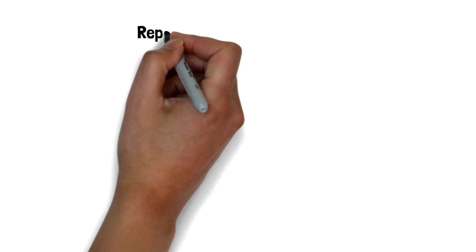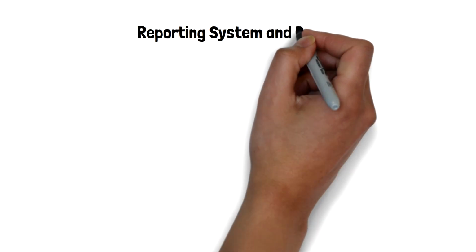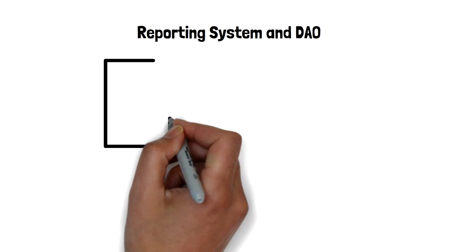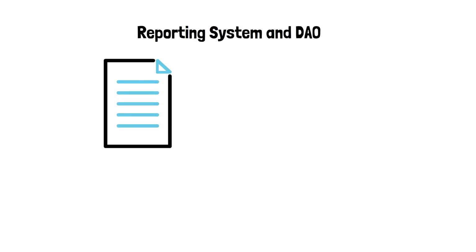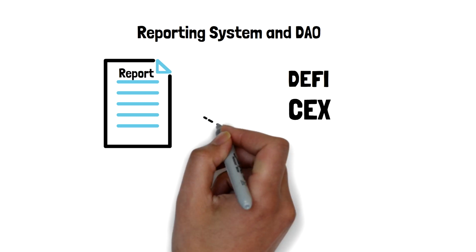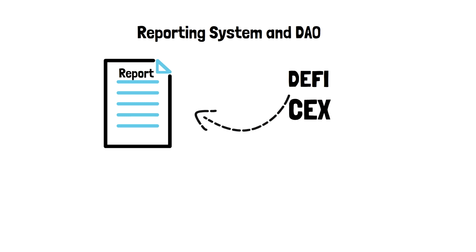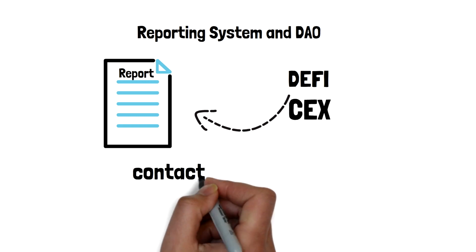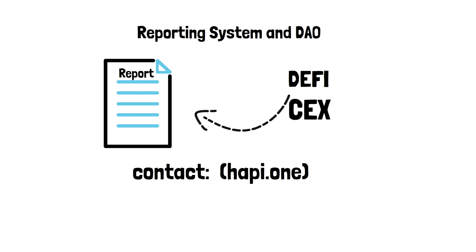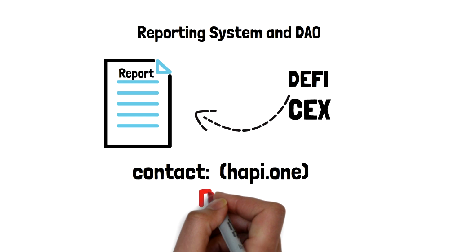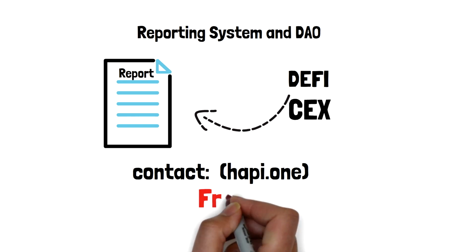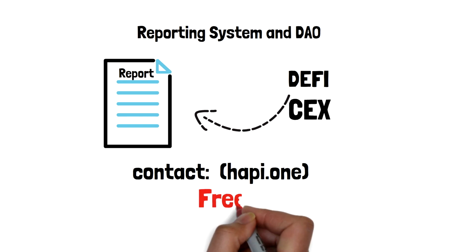Thirdly, report system and DAO. The report page will allow reporting of an address based on a comprehensive risk scoring system. Each centralized exchange or DeFi product will be able to report a given address and specify the risk. If you are willing to be an authorized entity, you can contact us, HAPI-one. Anyone can take part in the process of investigation and decide whether a given address is malicious. Each part of the current functionality is, for the time being, free.